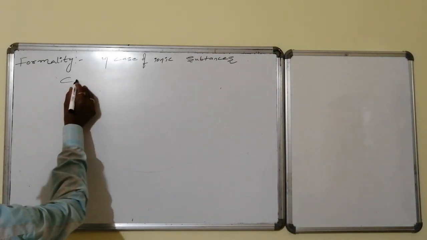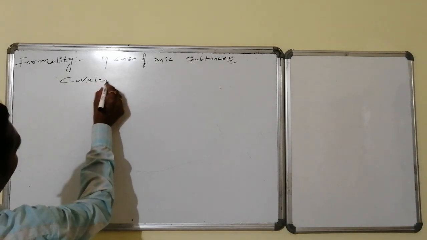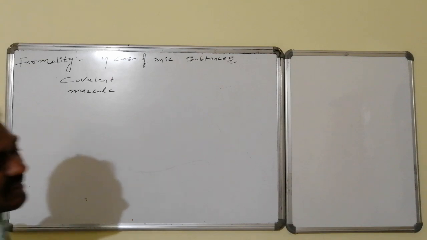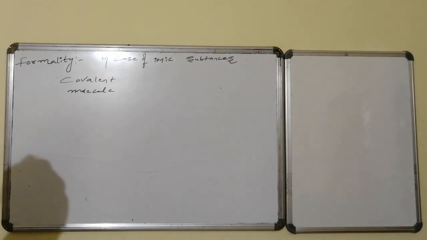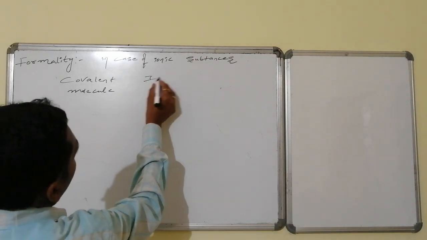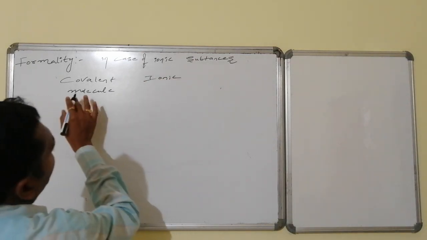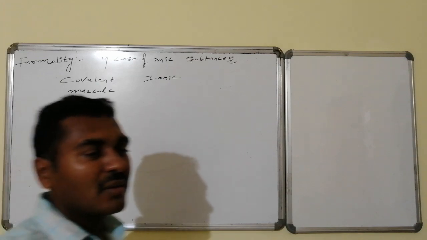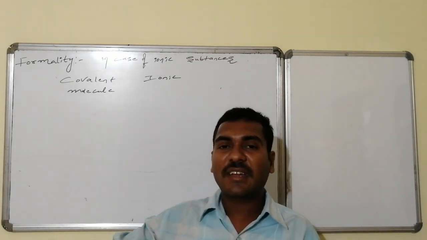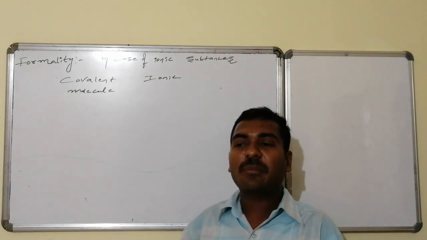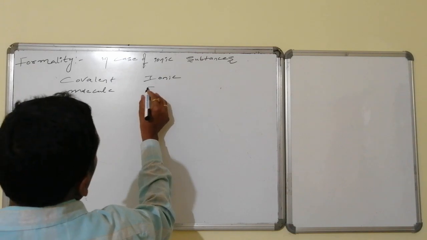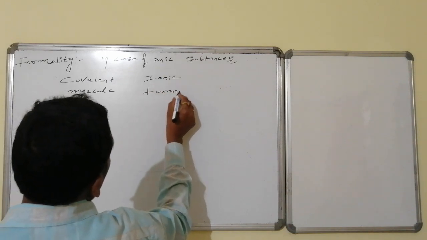Suppose it is covalent, what will we use? Molecule. A molecule is a single entity, an independent entity, a characteristic entity. It represents the physical properties as well as the chemical properties. Whereas in case of ionic compounds, there is no molecule. A few structural features are present. A cation is combined with many anions, and an anion is surrounded by many cations. A space lattice is present. Hence, here the minimum basic unit is the formula unit.